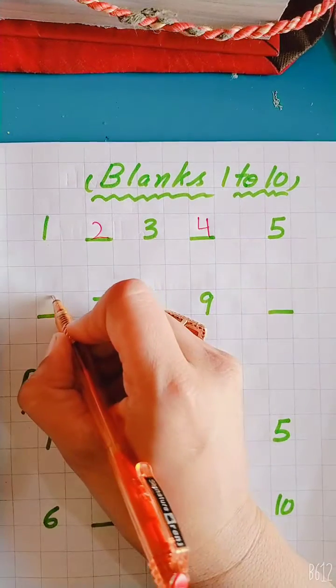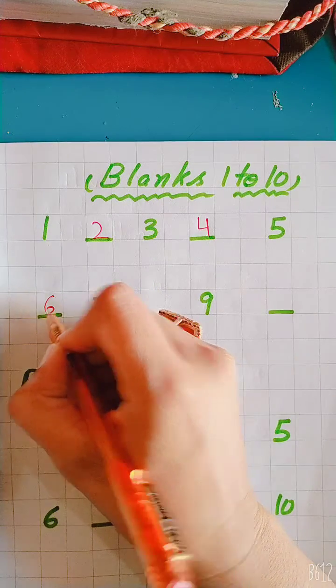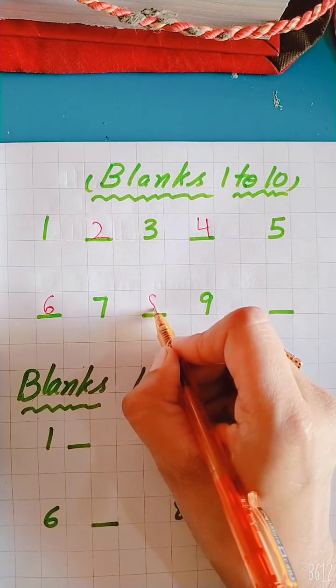5. Make a cup and turn around, number 6. 7. 8 is a sleeping snake.